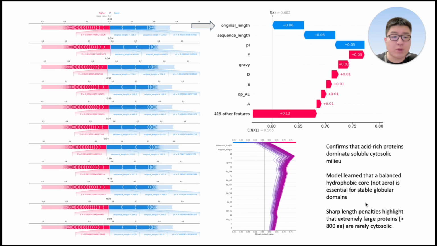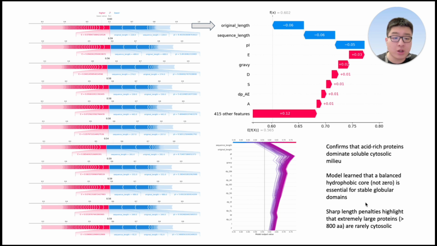Let's look at cytosolic protein signatures more specifically. SHAP actually reveals three cytosolic charge subgroups, acidic, neutral, and basic, and each reflects adaptive roles. You have the acidic residues that enhance solubility, and moderate hydrophobic cores ensure folding without membrane insertion.